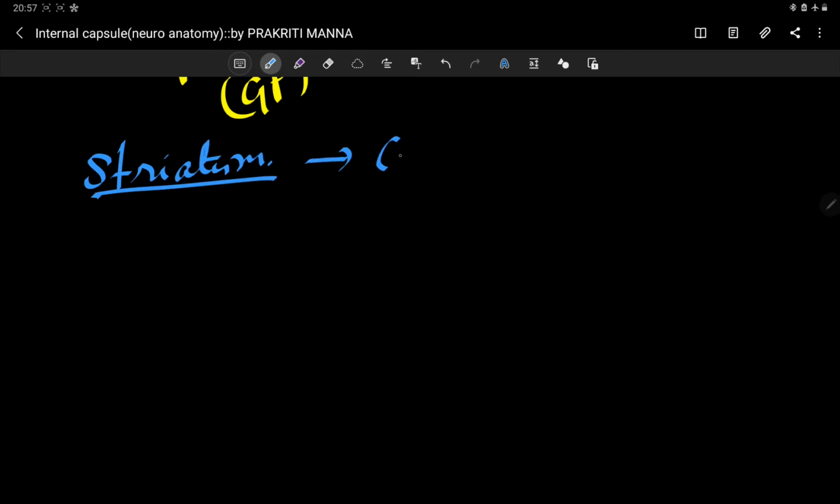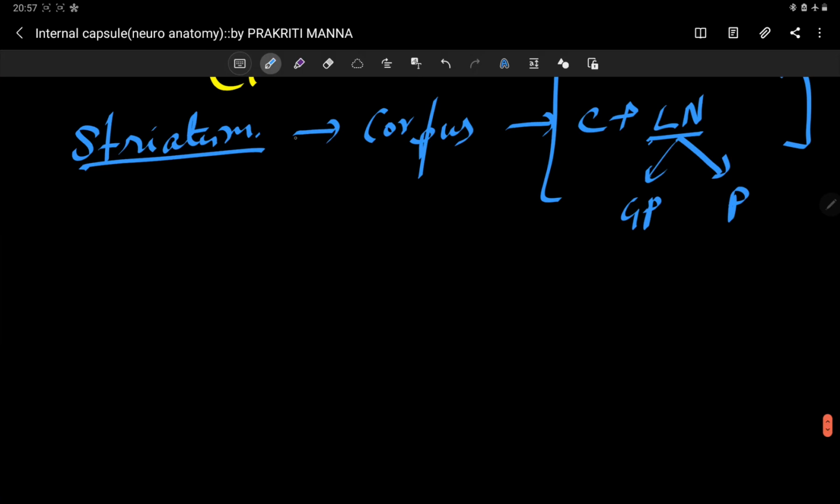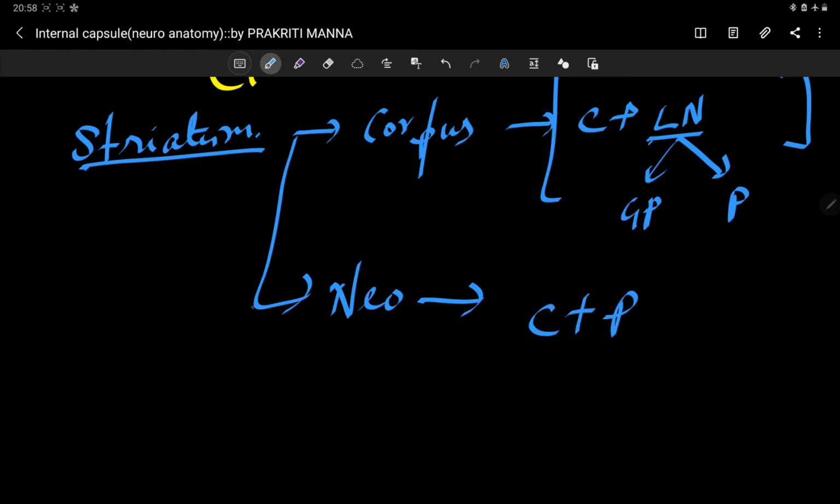If it is corpus striatum, then it is caudate nucleus plus lentiform nucleus as a whole. Lentiform nucleus is further divided into globus pallidus and putamen. If I am telling about neostriatum, neostriatum is only formed by caudate nucleus plus putamen. If I am telling about paleostriatum, then this striatum is only your globus pallidus.